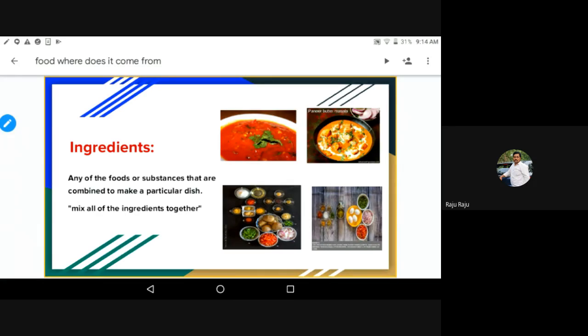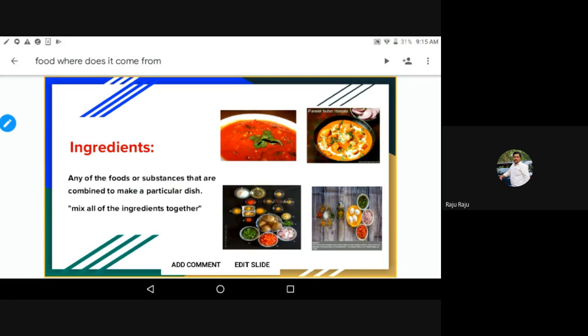Paneer, oil, it's common. Oil, masala, mirchi powder, salt, coriander leaves, etc. Okay, right. So these are the ingredients we need to prepare paneer curry, right? So to prepare any dish, we need some ingredients, right?